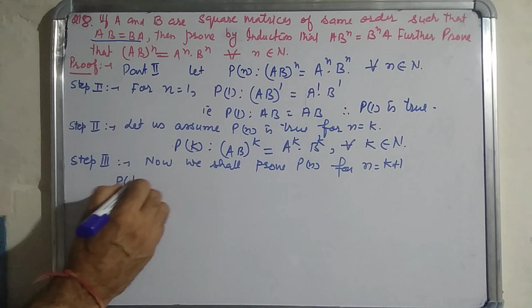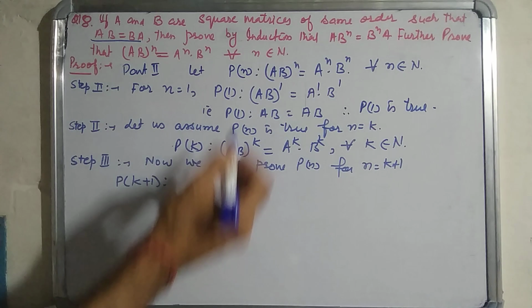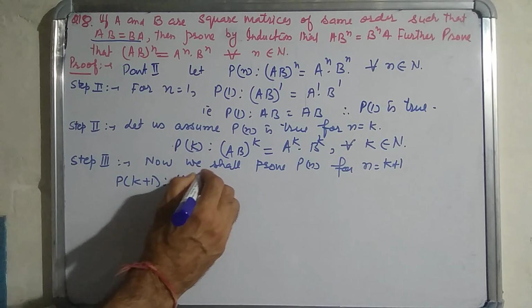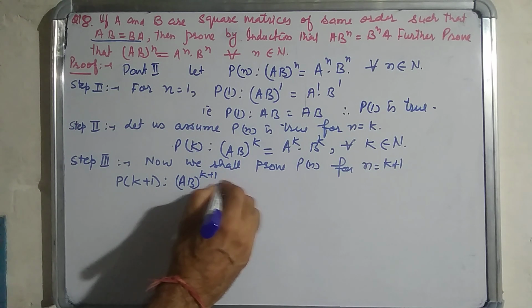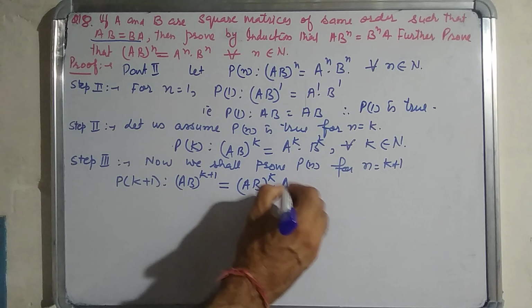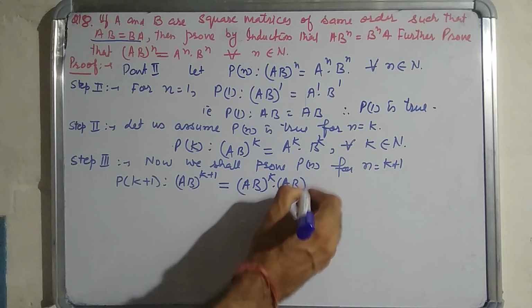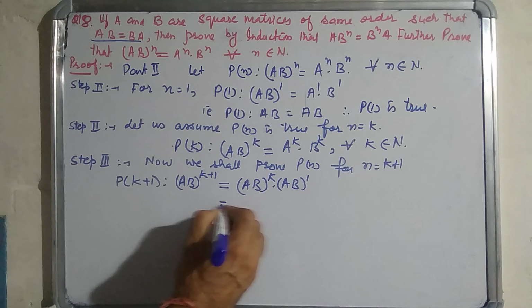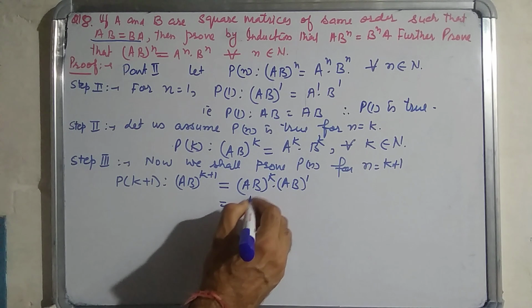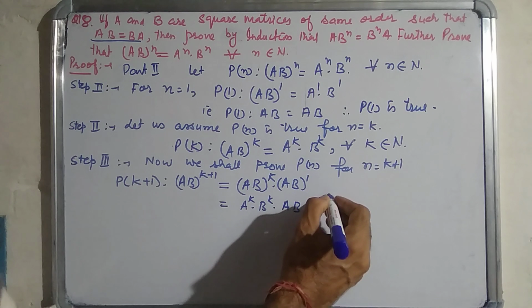Now the Pk plus 1 statement becomes, see here, (AB)^(k+1), which is equal to (AB)^k into AB.